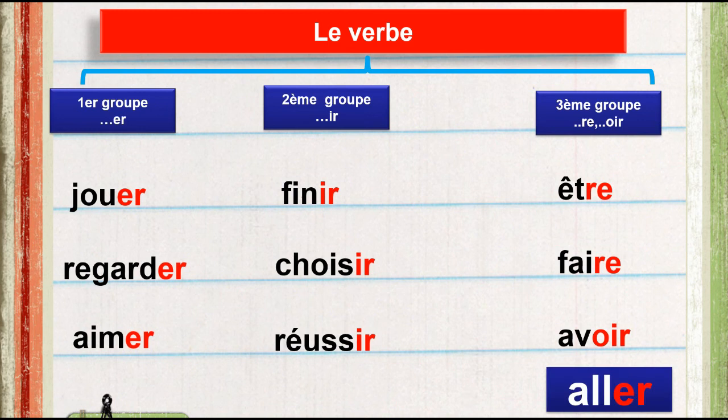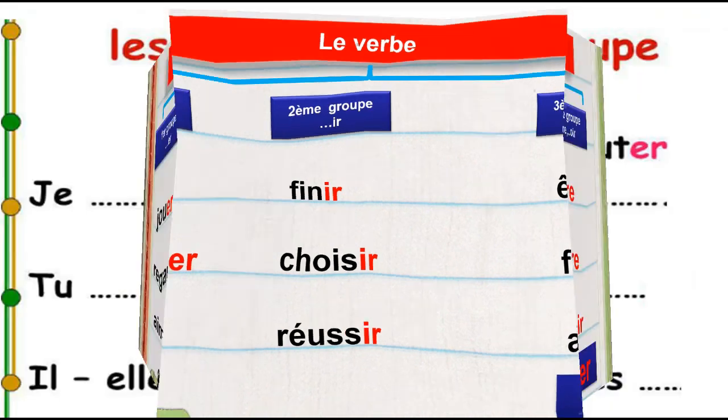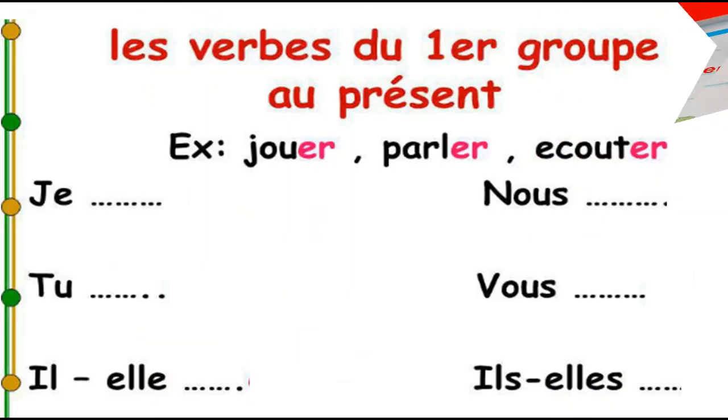And also we have verb aller, which is ending by er. Normally it is first group, but when I conjugate it, it's like a third group with different endings. Verb to go, we'll study this also this year. So to remember, the first group is ending by er. It is a regular group, meaning we have steps to do. The first step, I must cancel er for any verbs except verb aller, because it's third group.